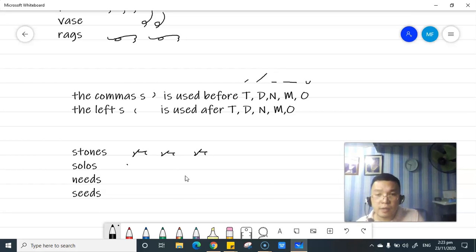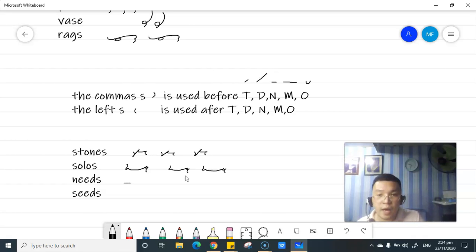Solos. This is a right S because there is an O symbol. Before an O symbol, you use the right S, then after the O symbol, you are going to use the left S. Okay? S-O-L-O-S, comma S, S-O-L-O, then left S. Okay?